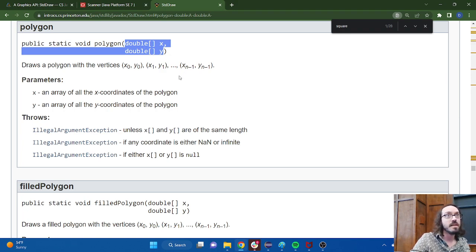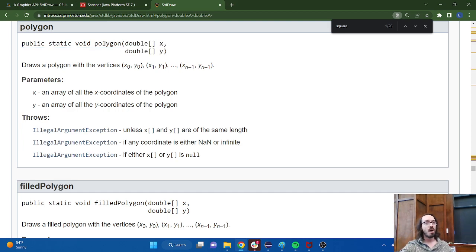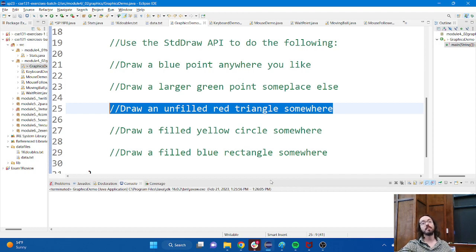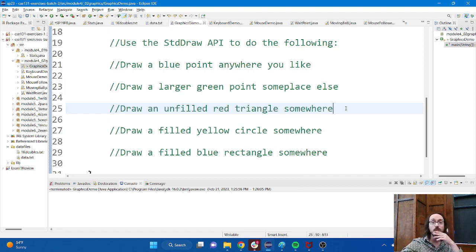The idea here being that if I want to draw a triangle, these arrays are going to have three values in them, right? One for each corner of the polygon that I'm drawing. Make sense? So, okay, let's think about this from a programming perspective. In order to use this polygon method, I need to have arrays. One array for the x values and one array for the y values. Well, I know how to make arrays, so let's do that.